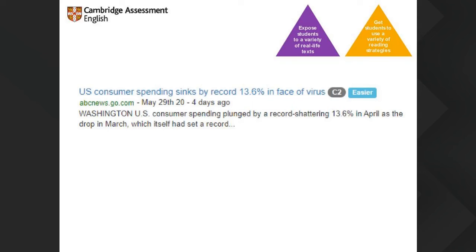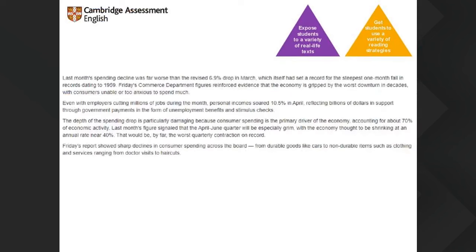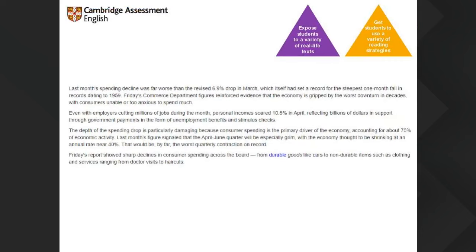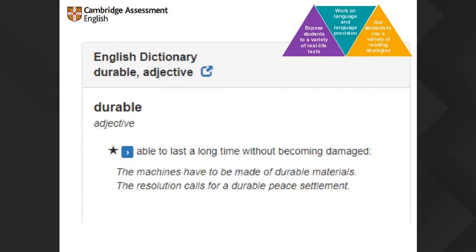So you click through, you have the text there as it is. I've done a screenshot so you can't see all of it. So you have the article as it appears on the internet. You don't need to read, we're just talking you through it, okay? You can hover over any word. I went for durable on the penultimate line there. Click on durable, and what do we get, Victoria? Yeah, we get dictionary definition, also information about the type of word, and examples of how to use it. Very typical dictionary entry.